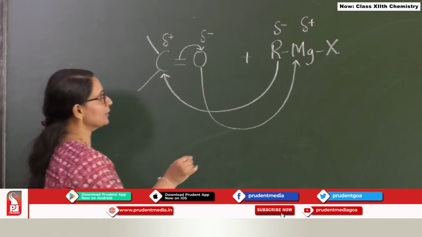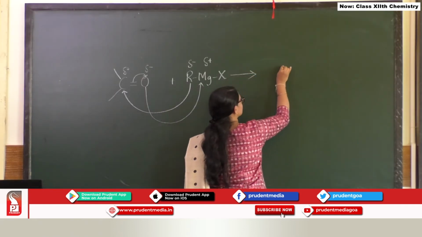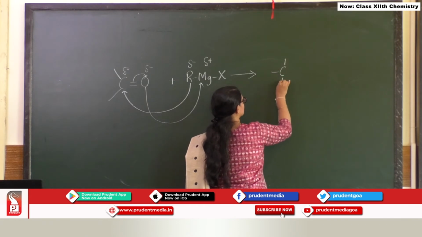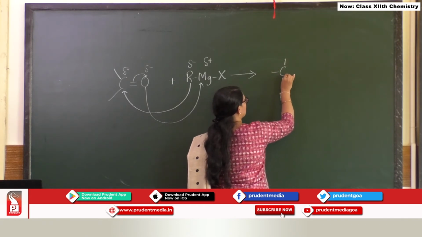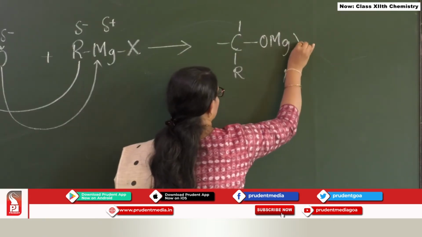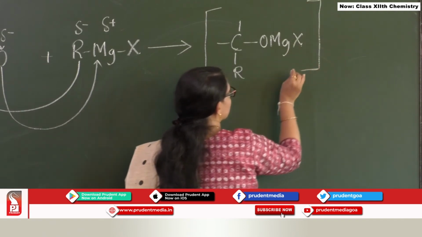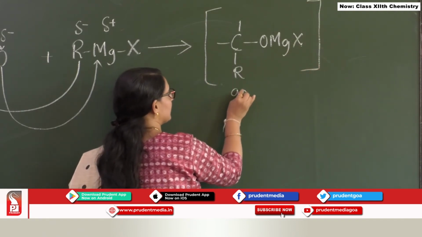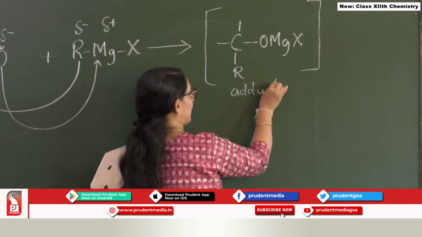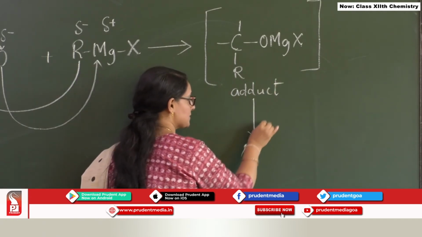So now what you are going to get? You are going to get this, which is a very important intermediate, a product of addition, and therefore it is called an adduct. Now this adduct has to be hydrolyzed